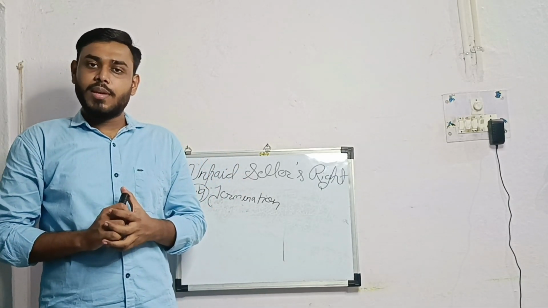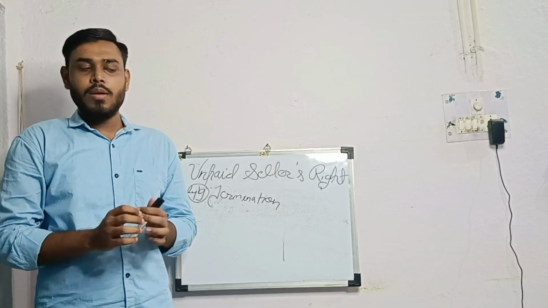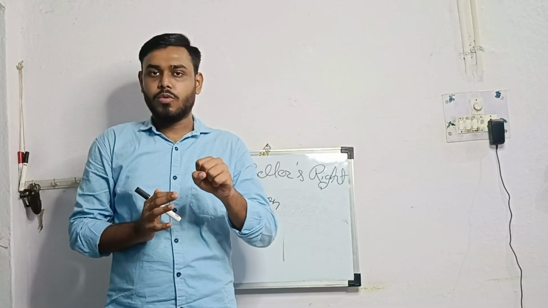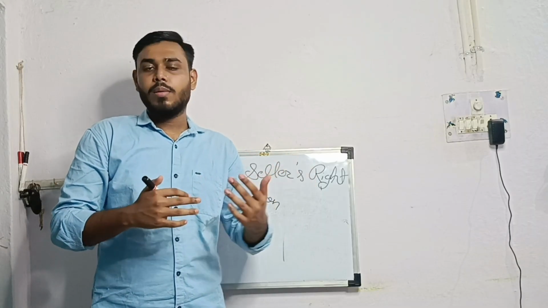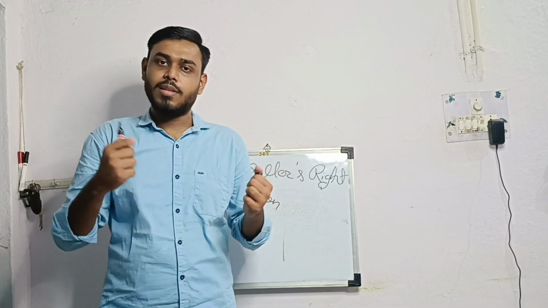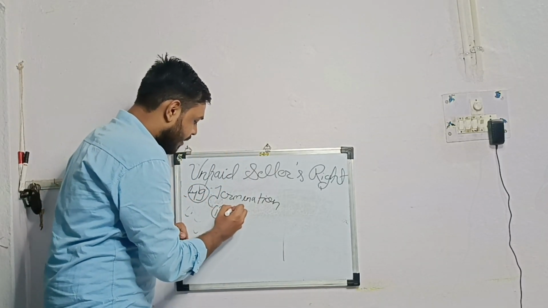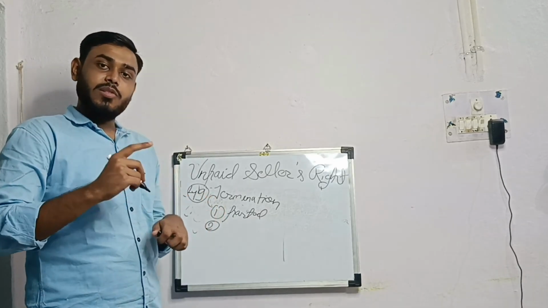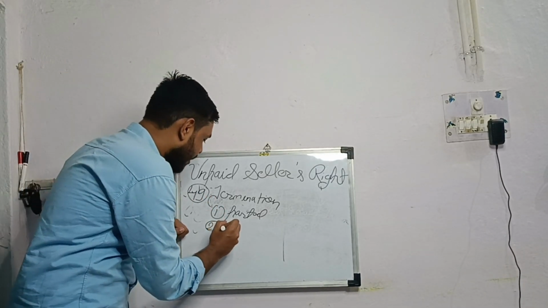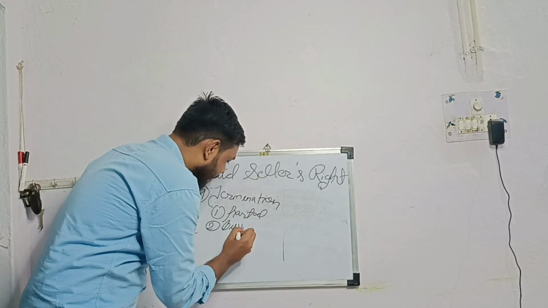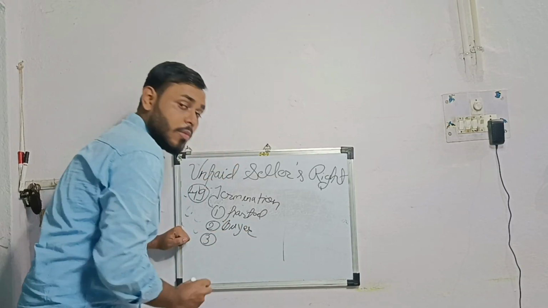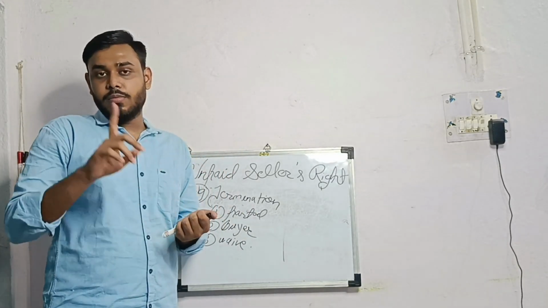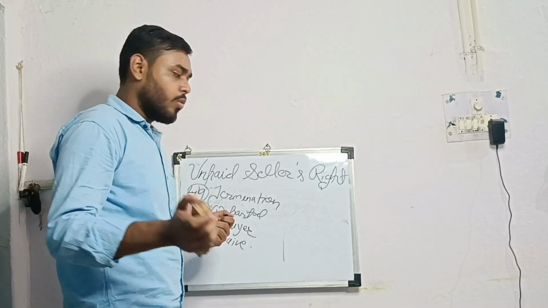So this right to lien can be terminated when, number one, as I have told you, lien can be exercised when the seller has the possession of the goods. So when he has parted with the possession, then simply we can say that he cannot exercise the lien. Number two, when such possession has been acquired by the buyer, then the lien is terminated. And number three, when the seller himself waives the right of lien. Okay, so this is the first right of the unpaid seller, which is the right to lien.